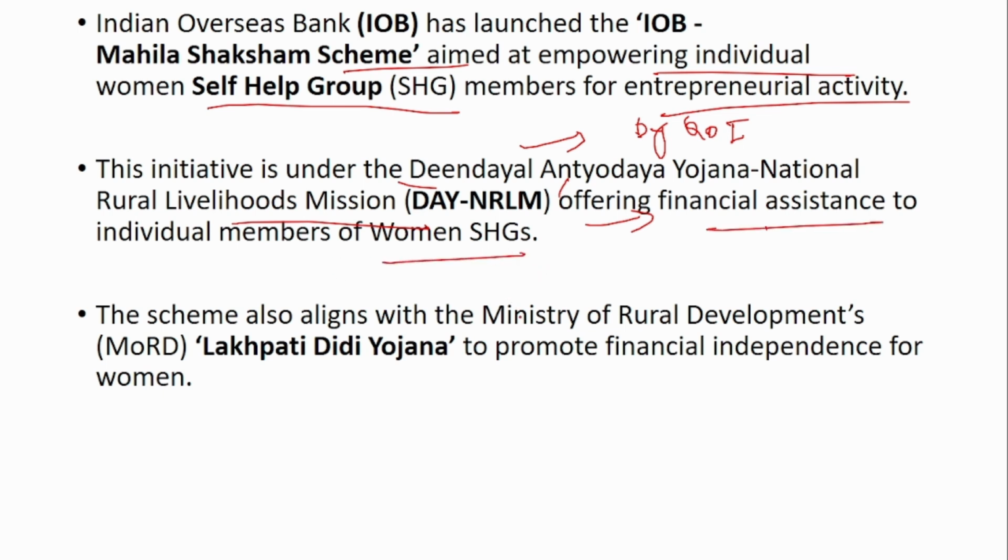To empower the women SHG, this scheme was mainly introduced, and this IOB scheme also aligns with the Ministry of Rural Development's Lakhpati Didi Yojana. The ambition is to create more than 3 crore women, and make them earn more than 1 lakh per year. That is the main ambition of this Lakhpati Didi Yojana.